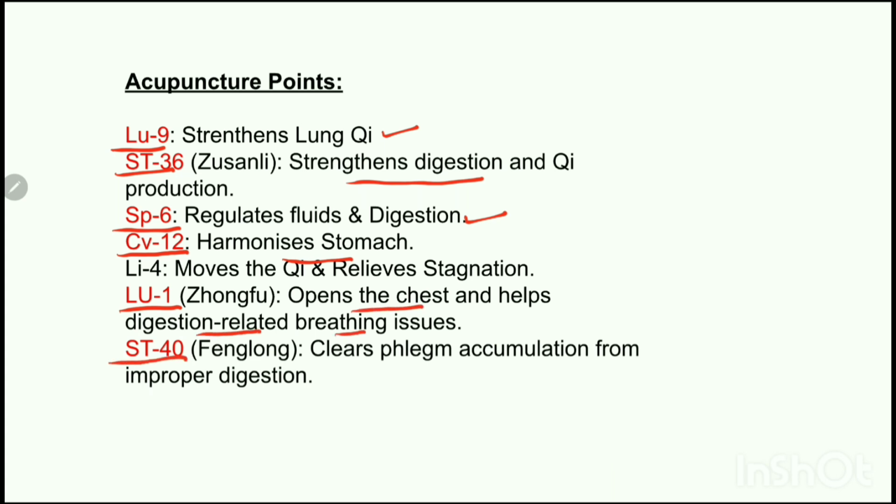We can use stomach 40, which will clear the phlegm accumulation from improper digestion. We can also use LI4, which will move the chi and relieve stagnation. It will clear the heat and help to regulate the flow of chi between the stomach and lungs.